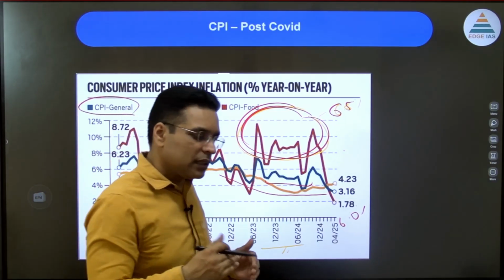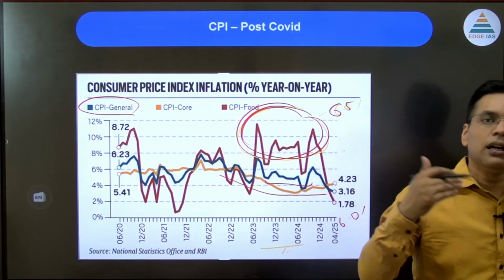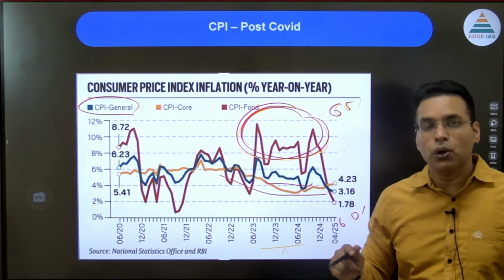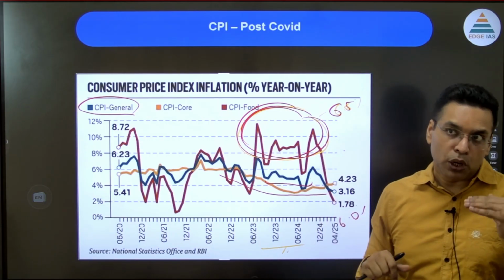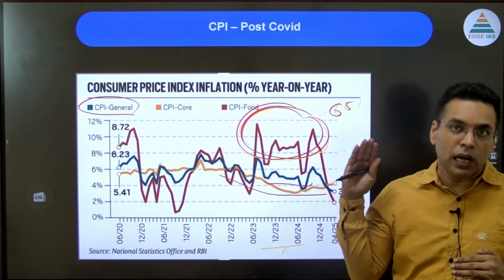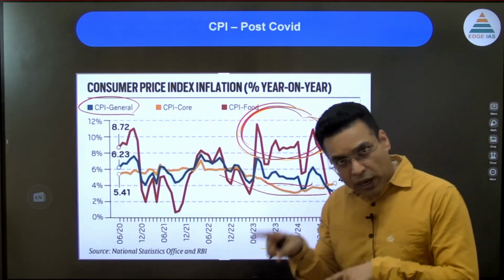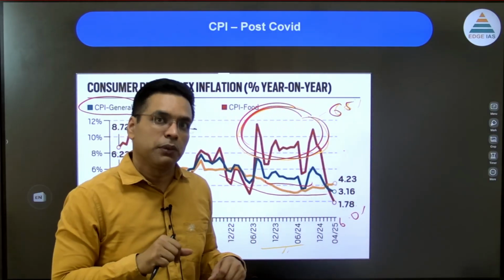But RBI used to increase its interest rate in spite of food inflation being a supply side issue. So the economy suffers, because you are putting the repo rate on the higher side even though the inflation is not because of RBI.